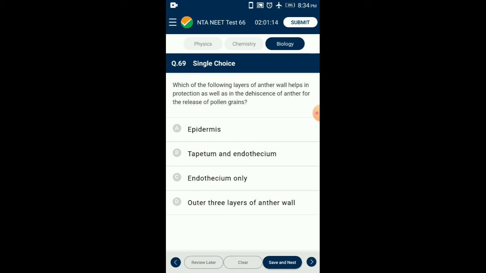It is generally surrounded by 4 wall layers: the epidermis, endothecium, middle layers, and tapetum. The outer 3 wall layers perform the function of protection and help in dehiscence of anther to release pollen. The innermost wall layer is tapetum. It nourishes the developing pollen grains. So the answer is option D, outer 3 layers of anther walls.